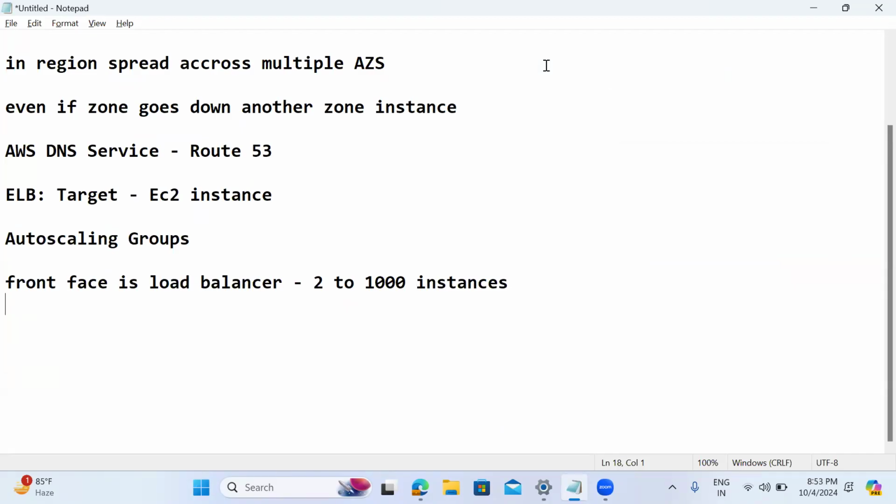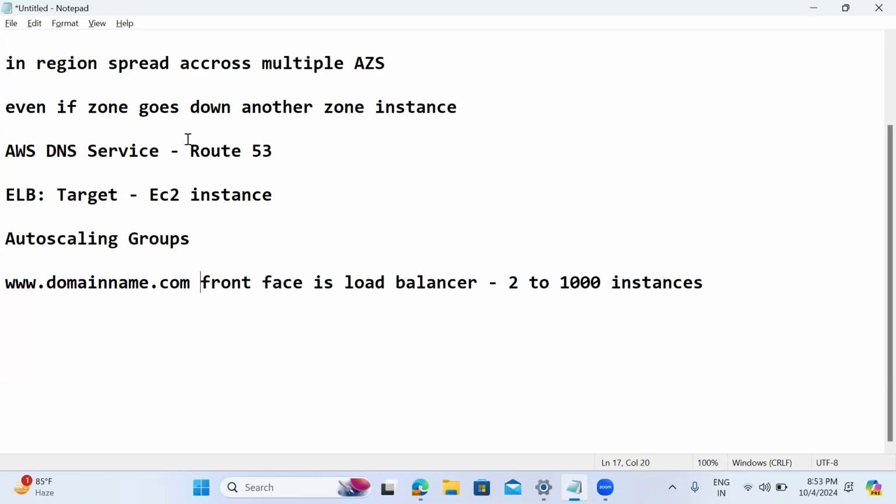Any idea what is there before load balancer? Okay, so before load balancer, we will have our domain name. Any example you know? Maybe flipkart.com. Like this, we have the domain name. Then Route 53 will redirect to your load balancer, and behind the load balancer we are going to have multiple instances. And these 2 to 1,000 instances, how have we created them?